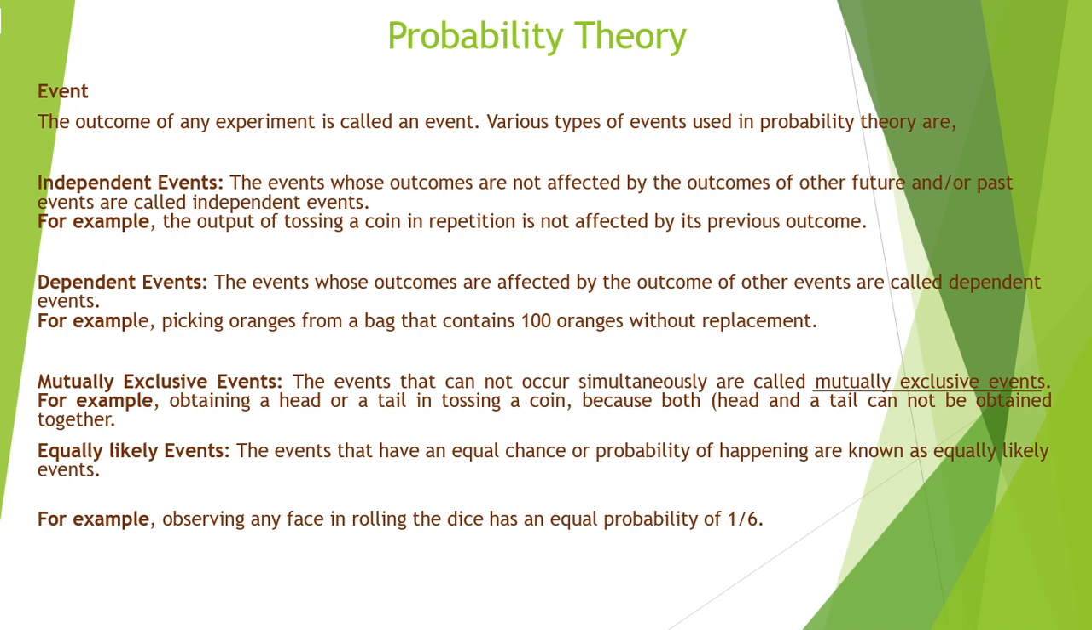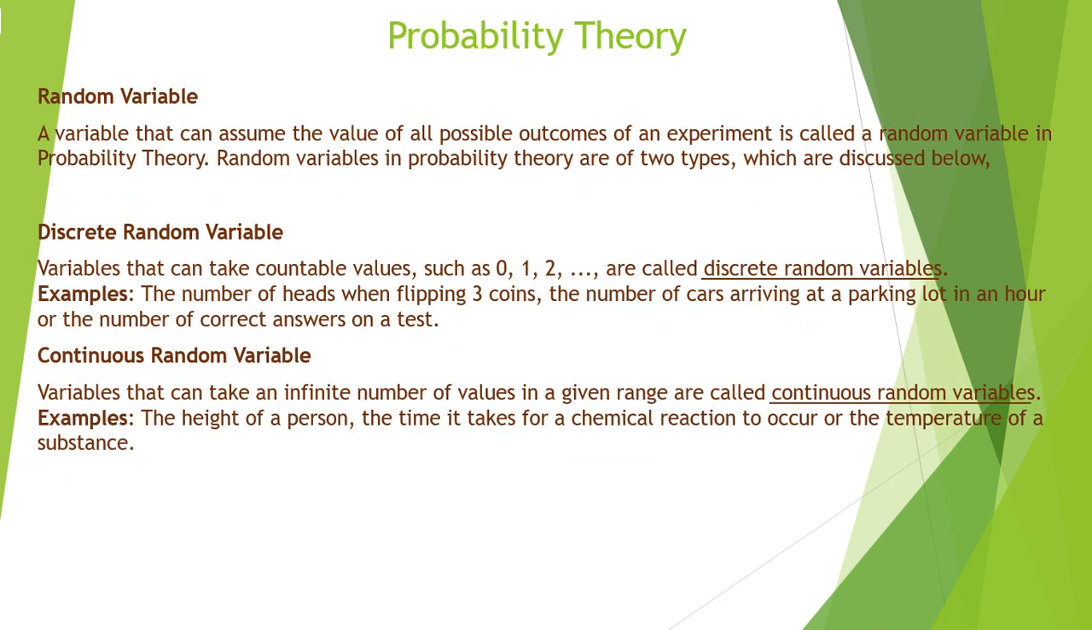Then equally likely events: events that have an equal chance or probability of happening are known as equally likely events. Right? For example, observing any face in rolling a die, which has equal probability of 1 by 6. 1 by 6 is the equal probability for occurrence of any outcome from 1 to 6. So that is an equally likely event. Correct? So what is a random variable?